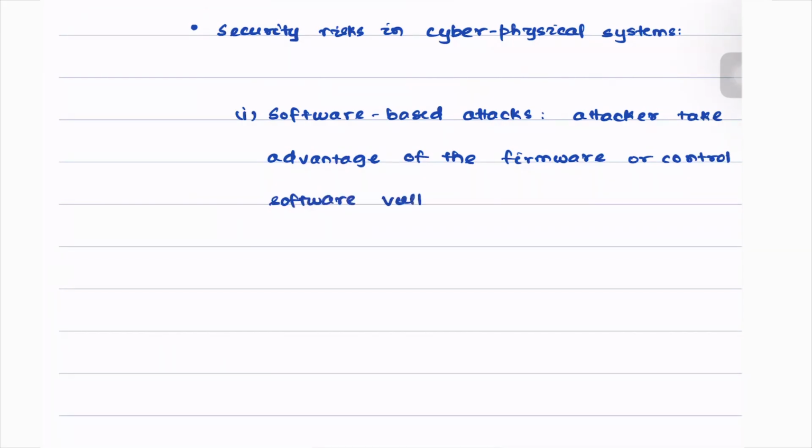An example of this is something known as DoS attacks, or denial of service attacks. This is something we'll discuss in today's lecture.